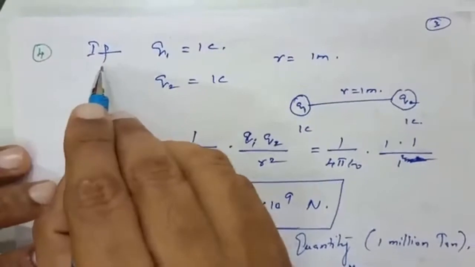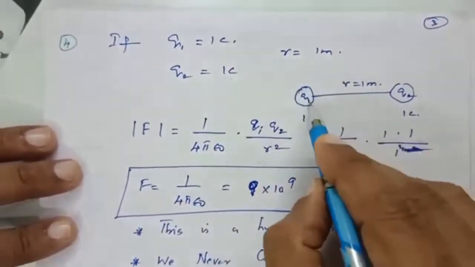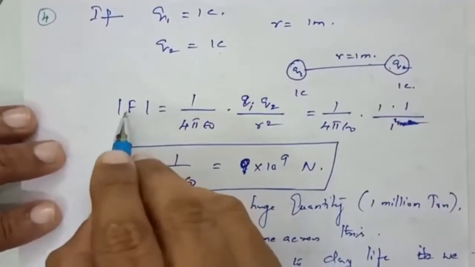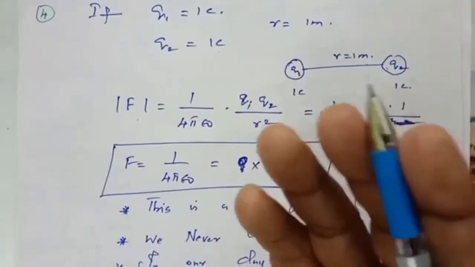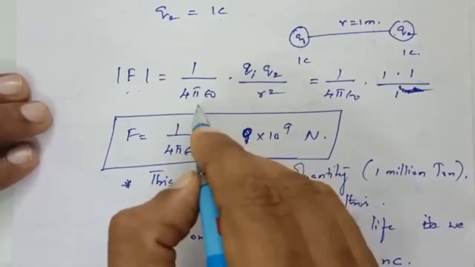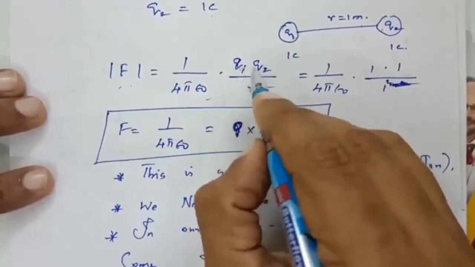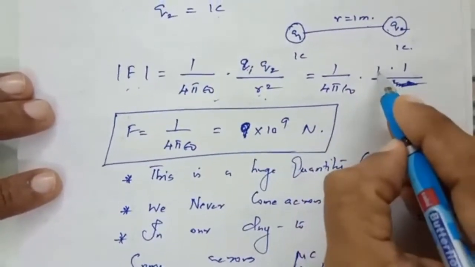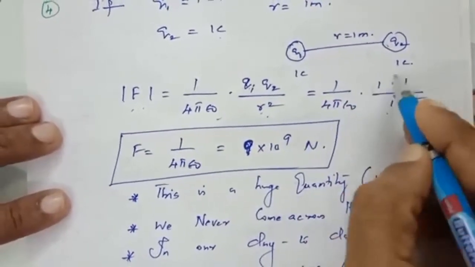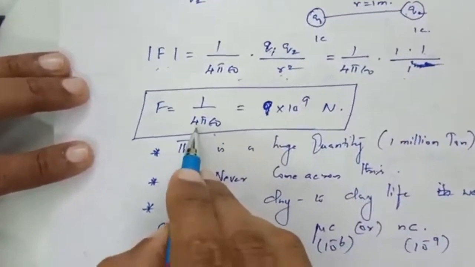Now the fourth aspect. If Q1 is equal to 1 Coulomb, Q2, the second charge, is equal to 1 Coulomb, and the distance between the two charges is 1 meter, then when we substitute in the formula, for the modulus of the F vector, we need not talk about the direction, therefore we go for the modulus. So modulus of F is equal to 1 by 4 pi epsilon 0 Q1 Q2 by R square. Now we substitute the values: Q1 is 1, Q2 is 1 Coulomb, and the distance between them is 1 meter square. So everything cancels here, and the remaining part, 1 by 4 pi epsilon 0, will come.